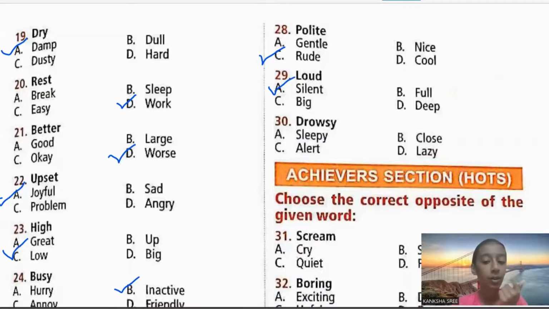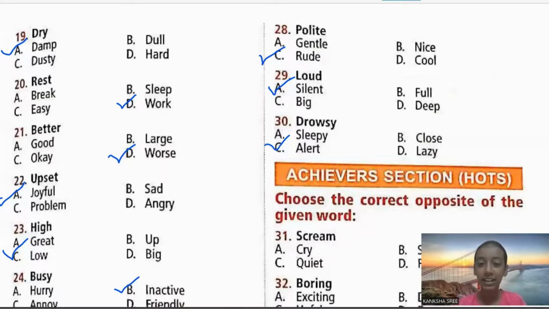Next. Drowsy. What's the action I'm doing over here? Drowsy means sleepy. Instead, we need to find the antonym of drowsy. What's the opposite of drowsy? Drowsy, you'll be sleepy, you'll be lazy, you always want to close everything and just pack up. Instead, drowsy's opposite is alert, being alert, always checking out what things are coming from here and there. So, drowsy's opposite is alert.